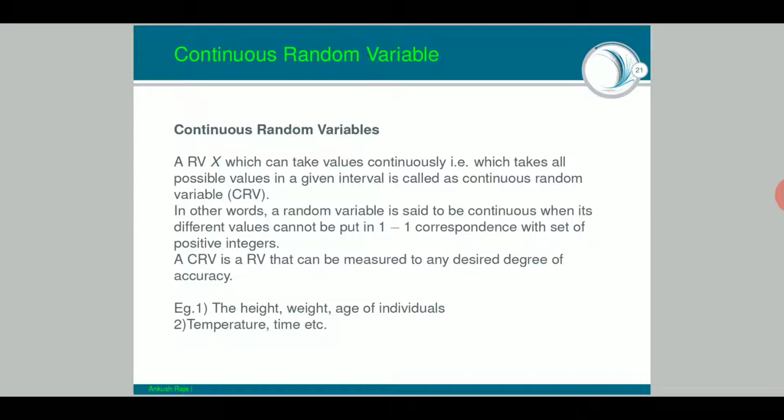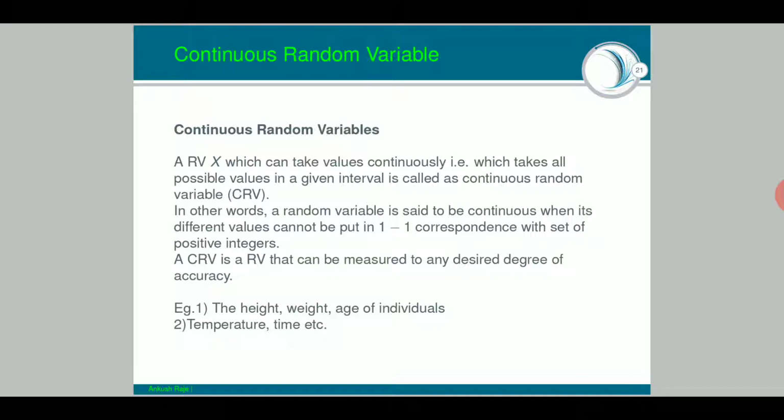Can you recall the examples of discrete random variables? They were tossing of a coin and throwing of a dice, where the outcome is an integer, some number. Here also the outcome will be some number.